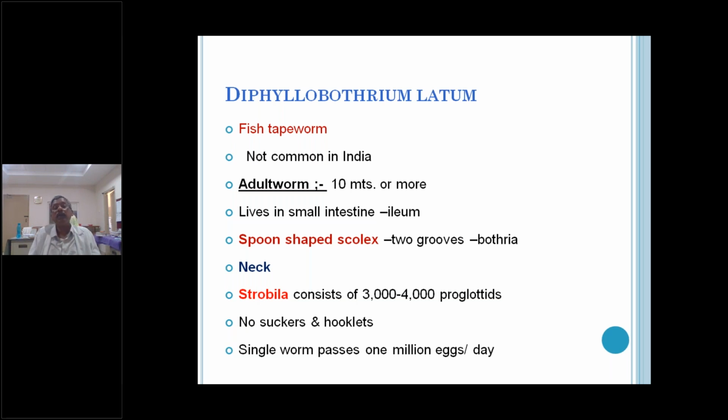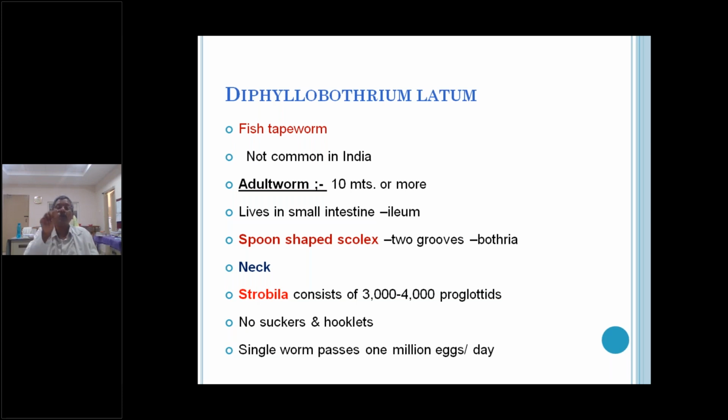But here it is the very longest tapeworm, Diphyllobothrium latum, and that is why it is called the fish tapeworm. Next, coming to the strobila, the body consisting of many proglottids, thousands of proglottids are there in the fish tapeworm. But here, no suckers and no hooklets. Why? Because there are no cup-like suckers.